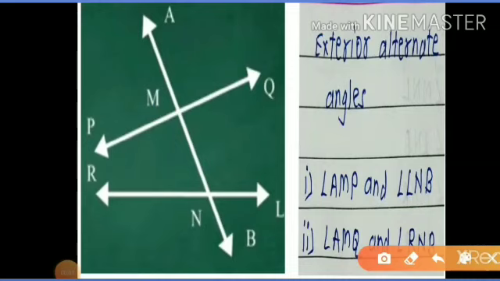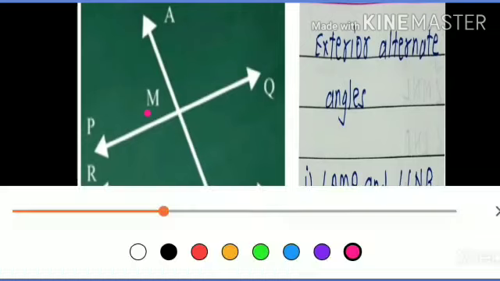We have to find the two pairs of exterior alternate angles in the given figure. First pair is angle AMP and angle LNB. See in the diagram, angle AMP and angle LNB. Now we have to find the second pair.